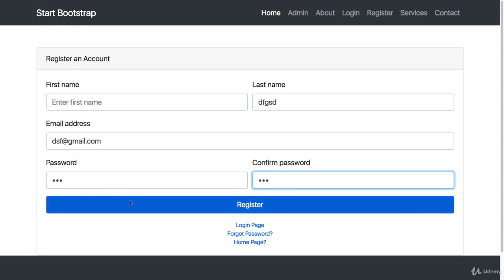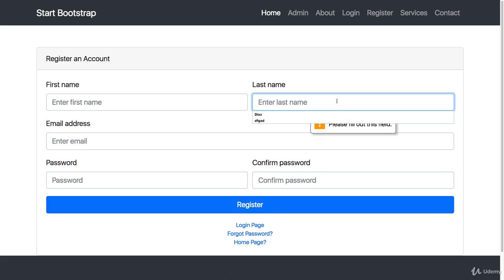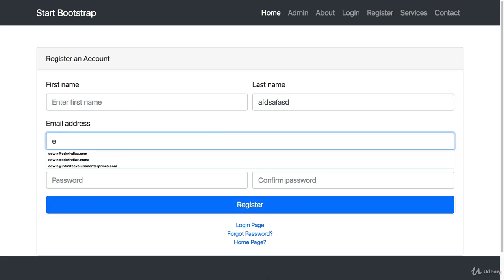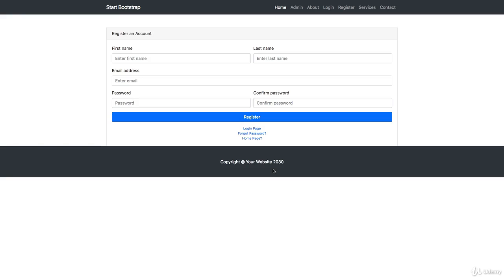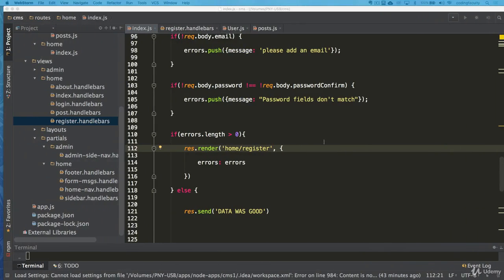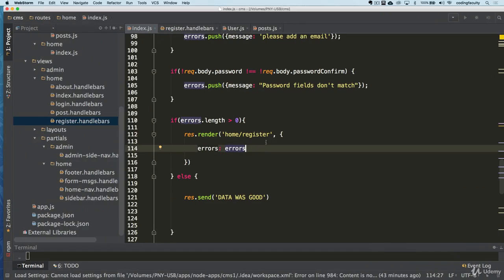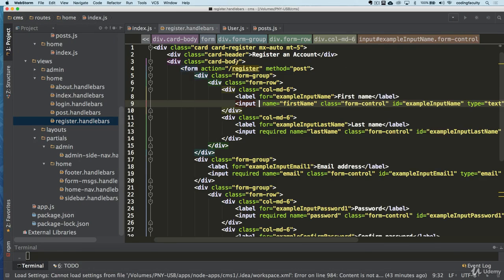Huh. Enter. Let me make this page a little smaller. Looks like it's refreshing. And well, we are not displaying the errors here.